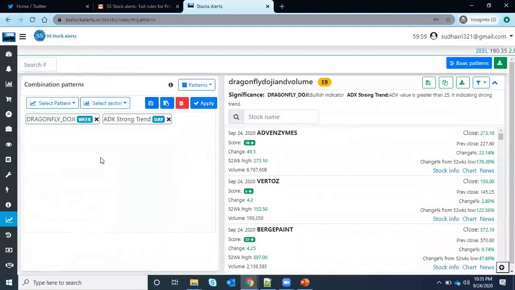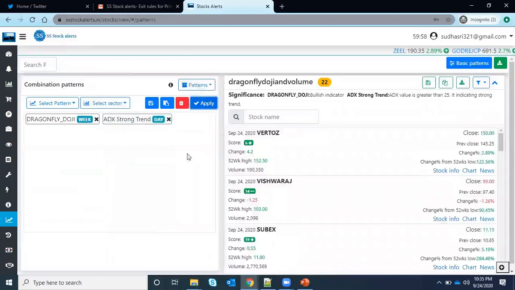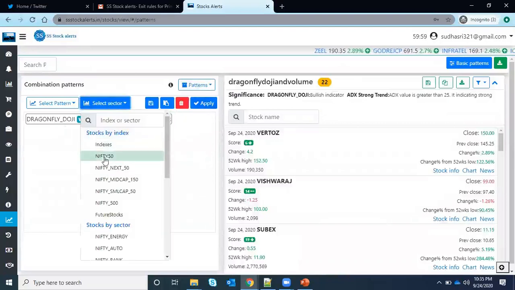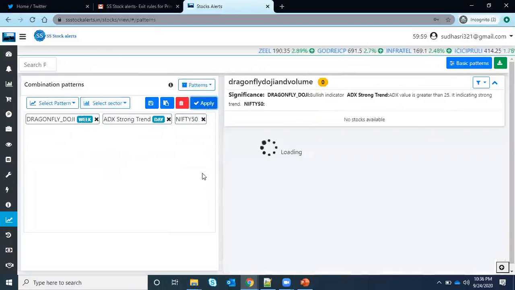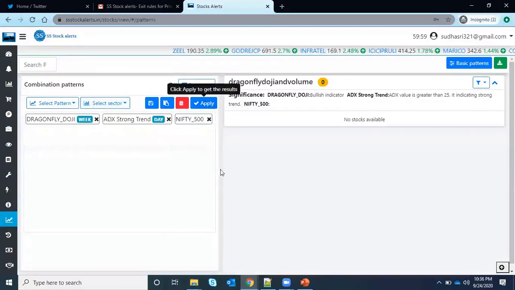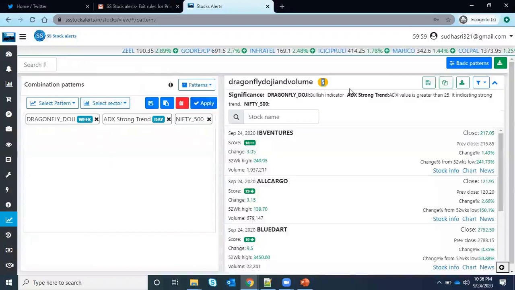I want to get only where ADX strength is strong but a doji is formed. You can see there are 22 stocks for these two combinations, and I want to get it only for Nifty 50. Here you can just select Nifty 50 and apply it, so you will get only Nifty 50 stocks. I get nothing, so let me go for Nifty 500 stocks. Okay, for Nifty 500 I'm getting 5 stocks.